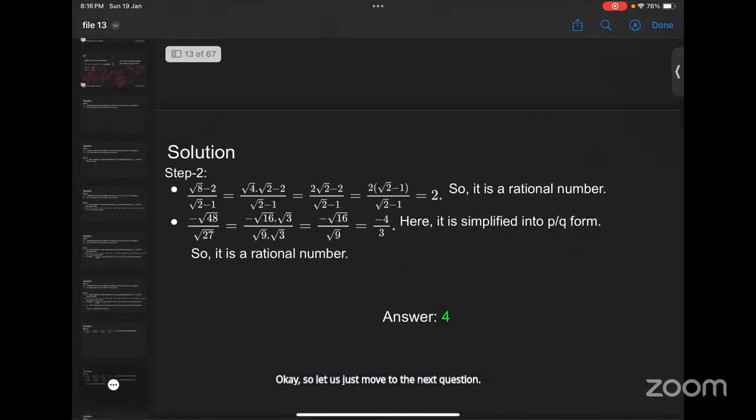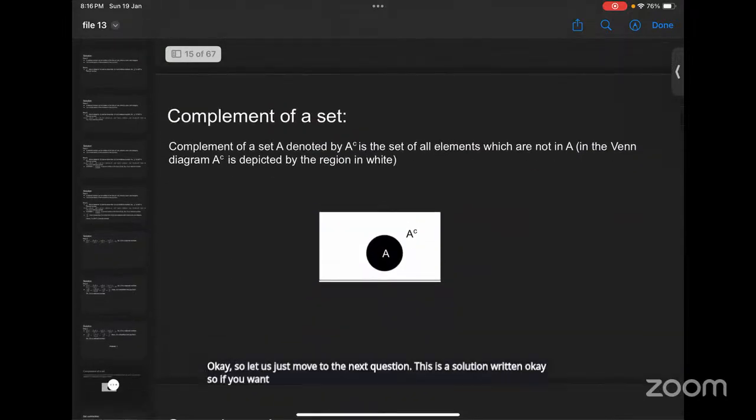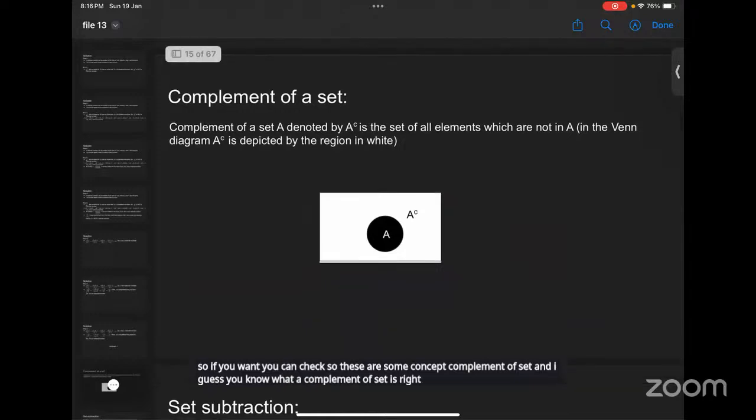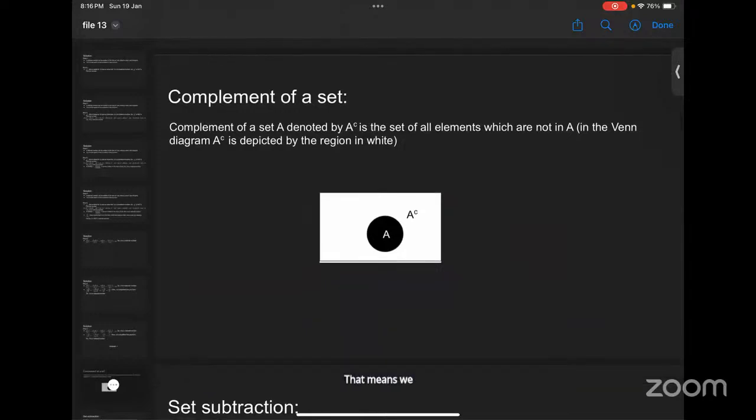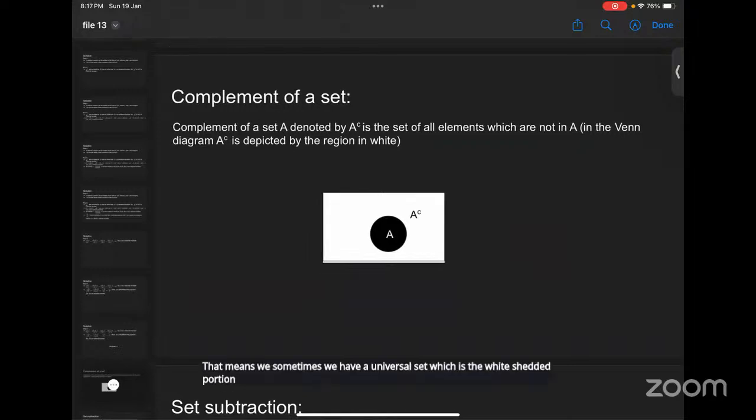This is a solution written, so if you want, you can check. So these are some concepts: complement of set, and I guess you know what a complement of set is, right? That means sometimes we have a universal set, which is the white shaded portion, and suppose we have A, which is the black portion.